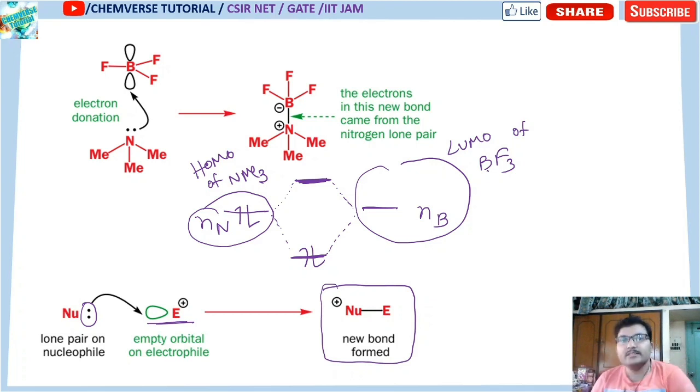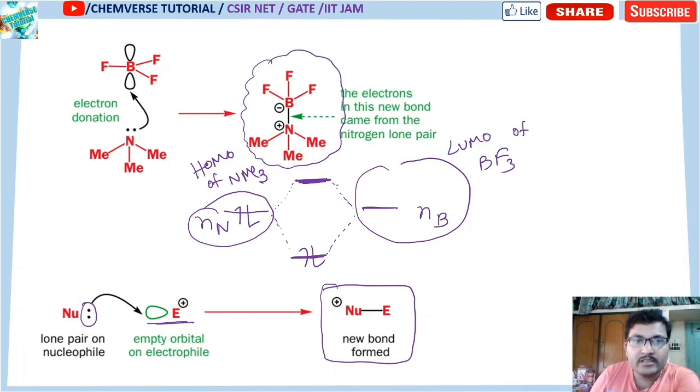Now this non-bonding orbital of nitrogen is donating electrons to the empty orbital of boron, so there will be a bond formation. If there is any bond formation, automatically what will happen? There will be one bonding orbital and one anti-bonding orbital. So this is the qualitative molecular orbital diagram of that nucleophile-electrophile adduct. I am drawing the molecular orbital diagram of this bond, the bond between boron and nitrogen. The MO says that this is anti-bonding and this is bonding, and bonding has 2 electrons.